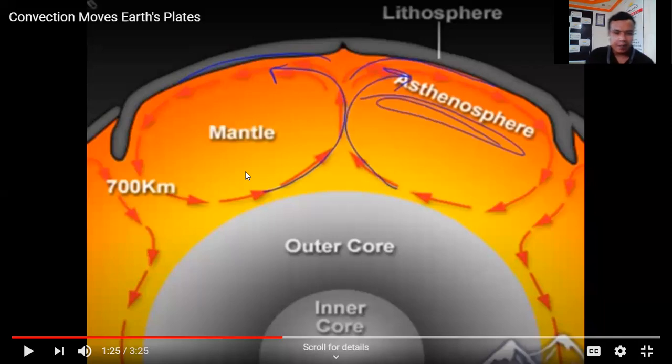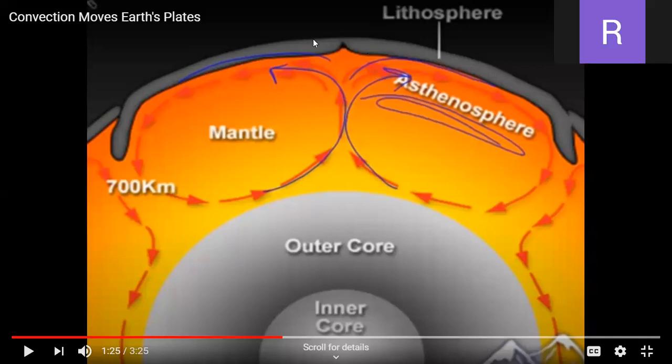What is due to the temperature difference? Got it? So these are called convective currents. Here the current is in the anti-clockwise direction, and here the current is in the clockwise direction. So the plate which is located here will move in this direction, while the plate which is located above this will move in this direction.